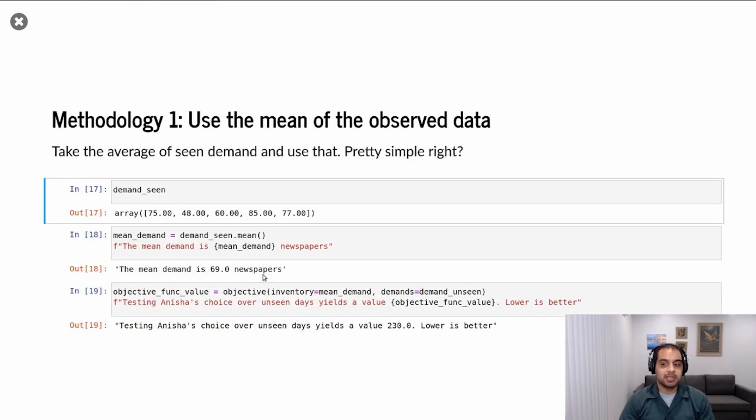So what most people do, and what most businesses do, is they use the mean of the observed data. We take the average, we say, hey, we'll just take the average, that's what we're going to stock, and that's what we're going to do. So Anisha does that. She takes the average.